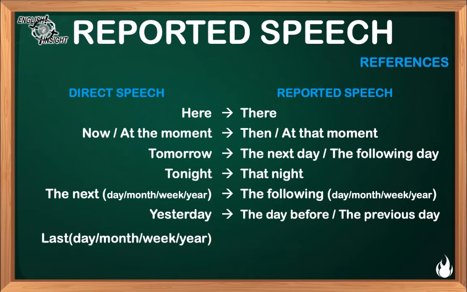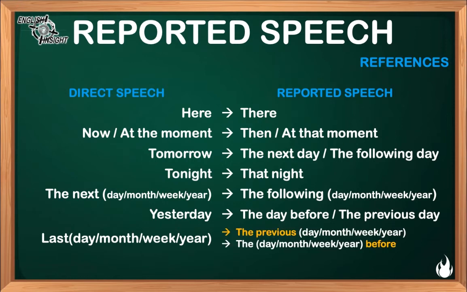Last day, month, week, or year will be reported as the previous day, month, week, or year, or the day, the month, the week, the year before. The word ago will be reported as before or previously.